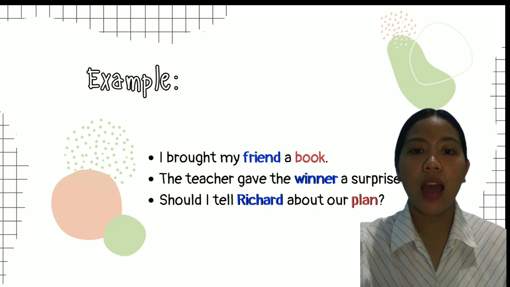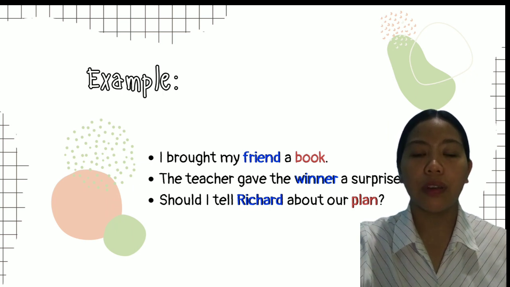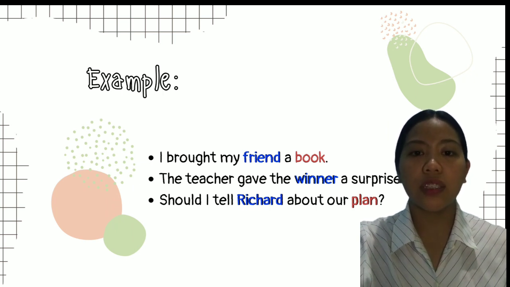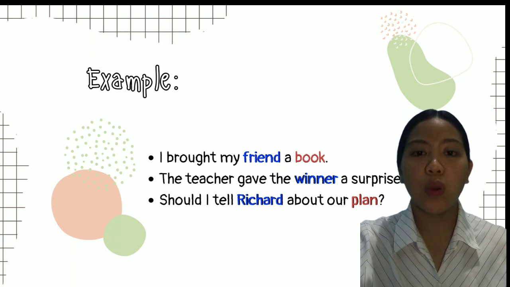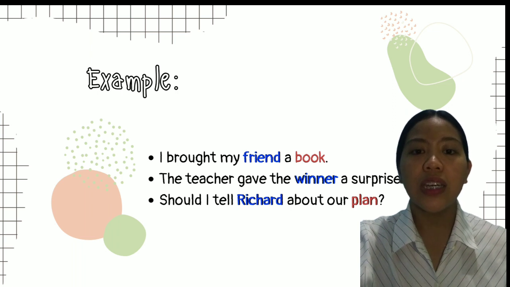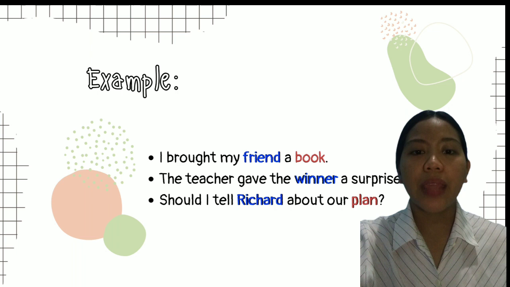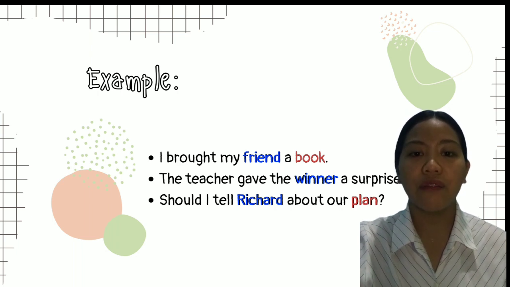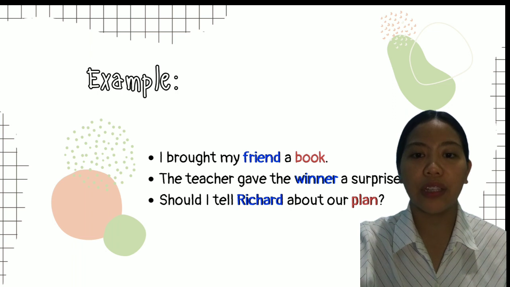For example, I brought my friend a book. Here, the verb brought is experienced by both book and friend. The subject first holds the book and then gives it to his friend. So the noun book experiences the verb first and thus is the direct object. The noun friend experiences the verb second and so it is the indirect object.